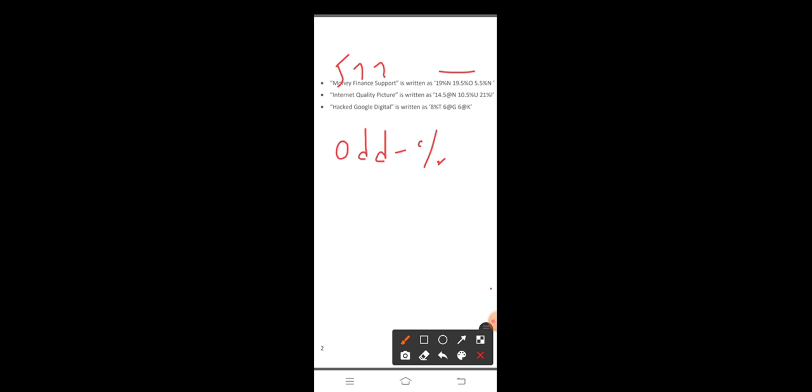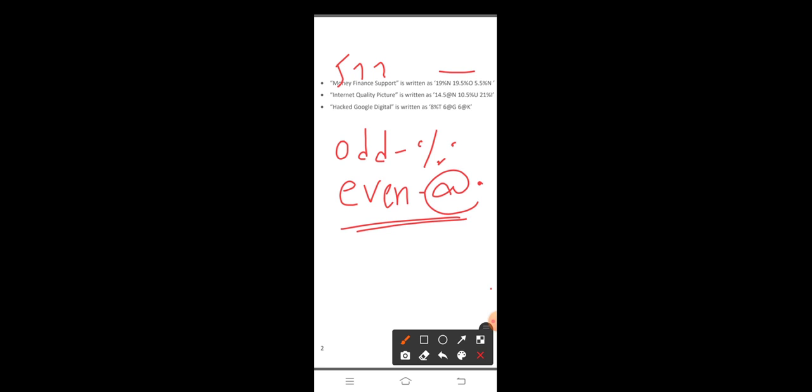So for a word with an odd number of letters, the symbol is percentage. And the other one is easy to find. For even numbers, if the number of letters in a word is even, the symbol is at the rate. If you find one symbol, the other is very easy to find.